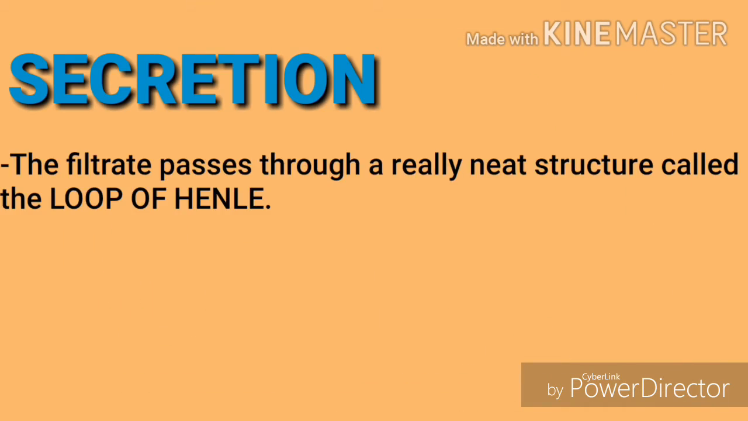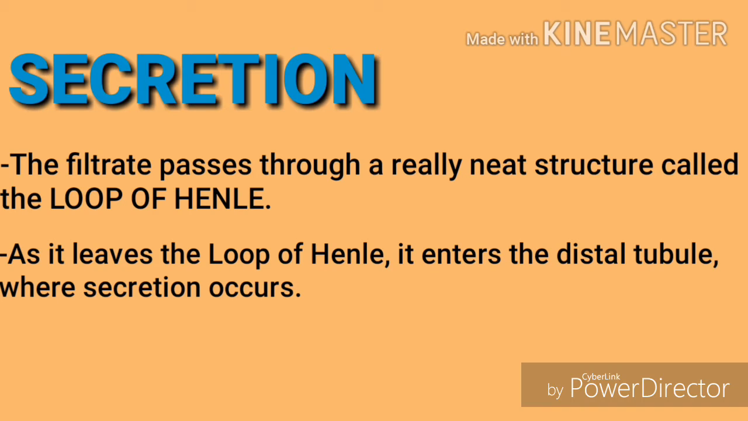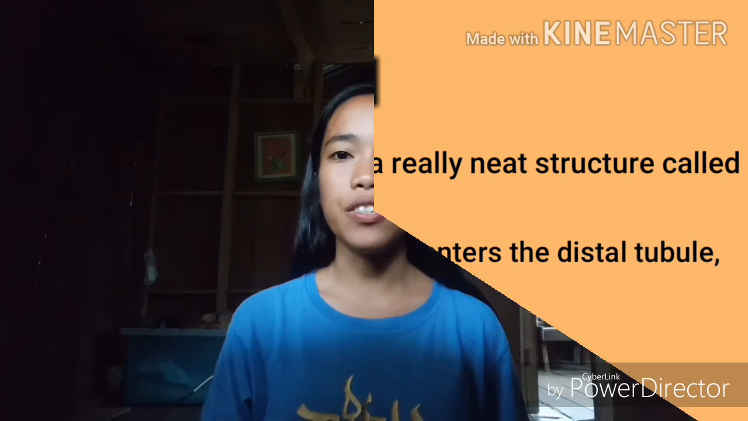Secretion. The filtrate then passes through a really neat structure called the loop of Henle, where it gains and loses water and salt. As it leaves the loop of Henle, it enters the distal tubule, where secretion occurs. In conclusion, after filtration of blood and further processing, waste exits the kidney via the ureters, tubes made of smooth muscle fibers that propel urine toward the urinary bladder, where it is stored and subsequently expelled from the body through urination. That's how the urinary system works.